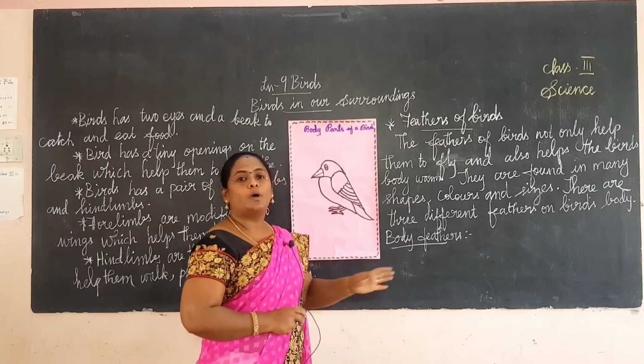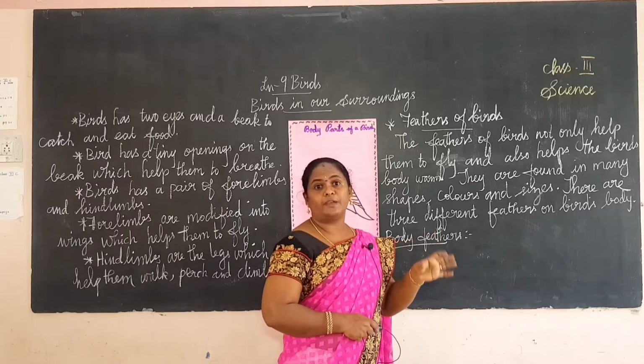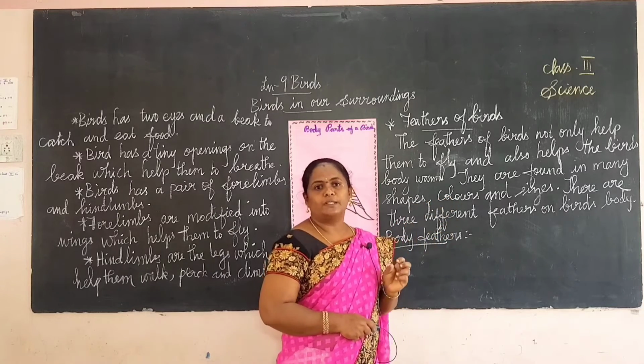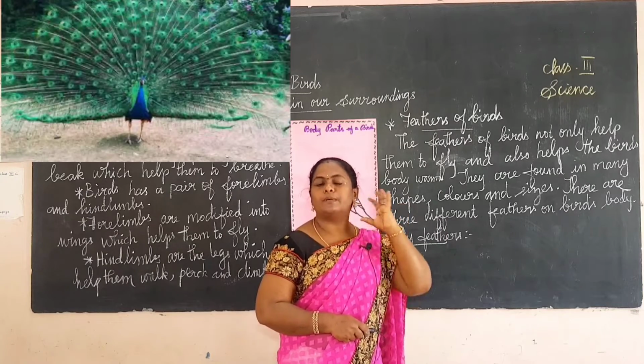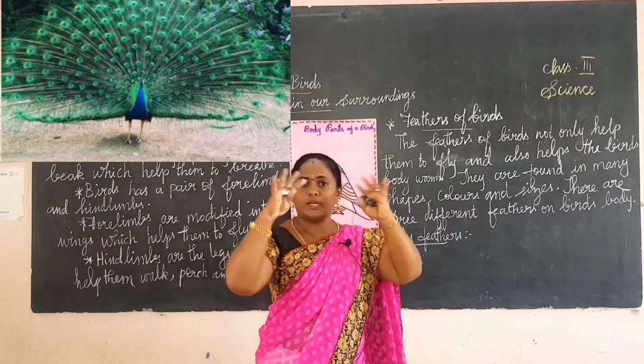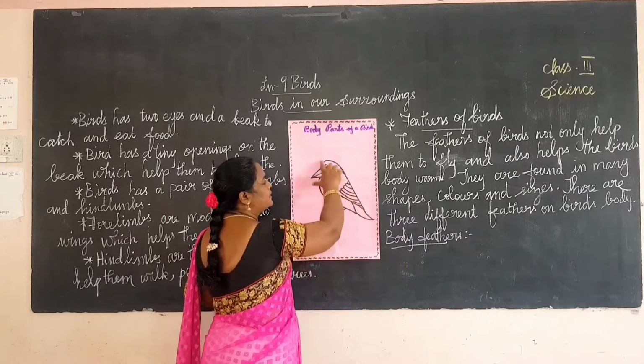Body feathers cover the bird's body and give it a curved shape. The body feathers fully cover the bird's body, so they give the bird its curved shape.